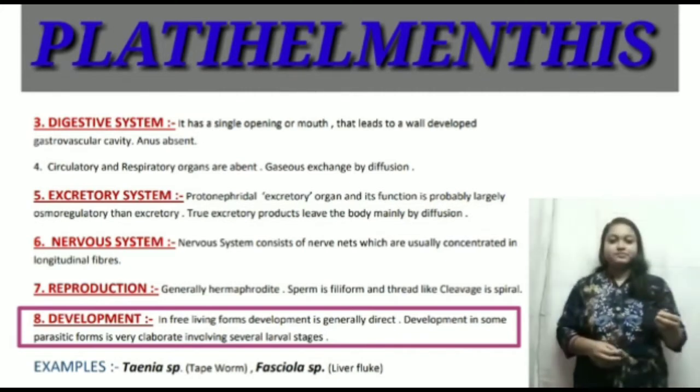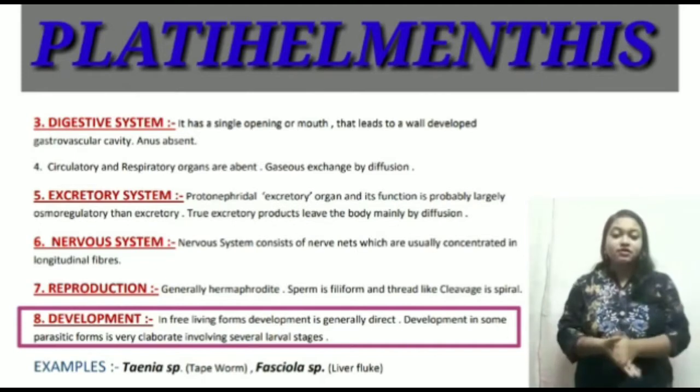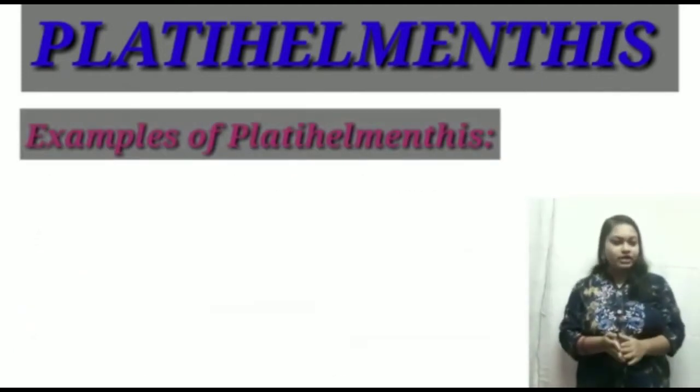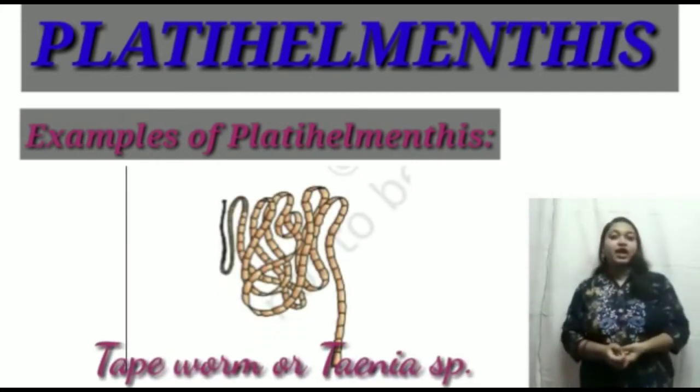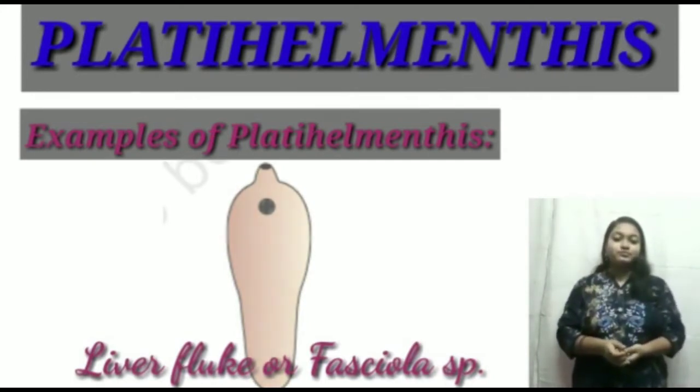The cleavage through which the zygote becomes adult is spiral. Some examples of platyhelminthes are tapeworm or Taenia sp. and Fasciola sp., which is liver fluke.